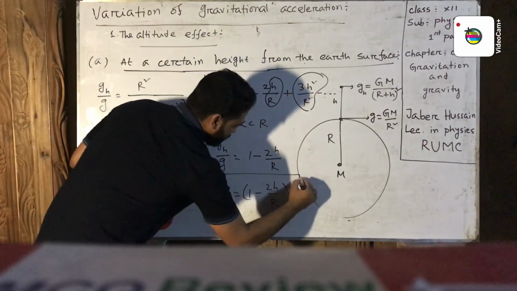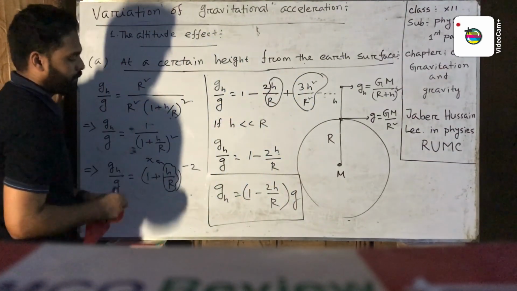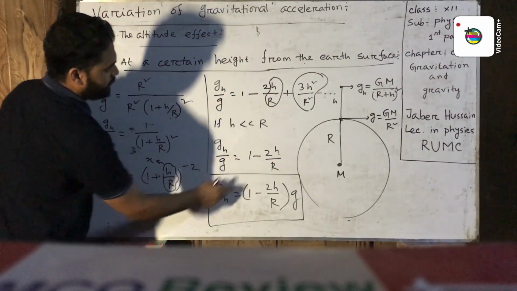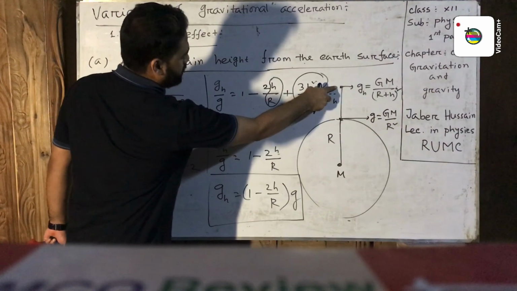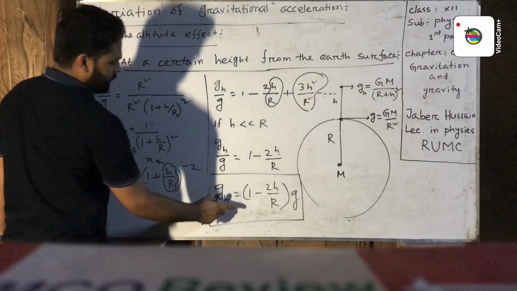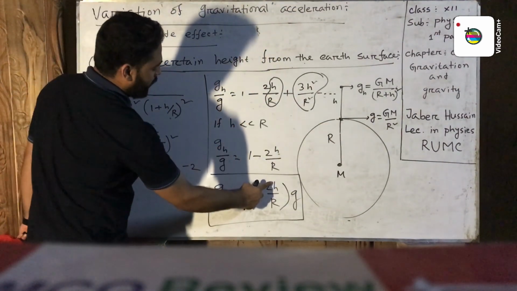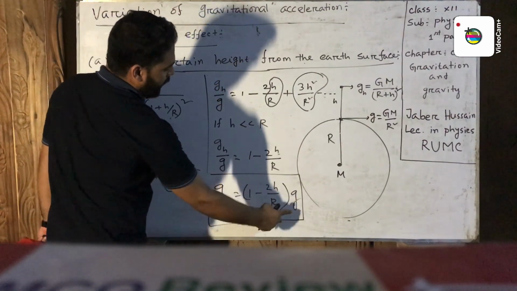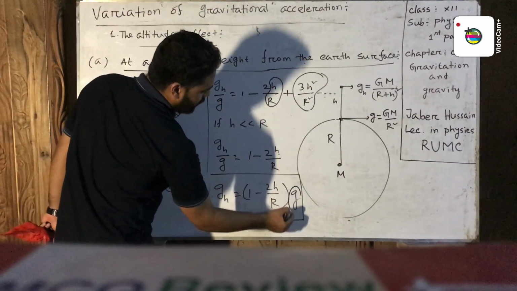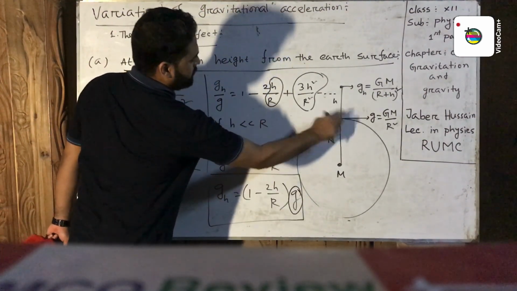This is another formula of gravitational acceleration at a certain height from the earth's surface. Here h is the height from the earth's surface and this g is the gravitational acceleration at the earth's surface.